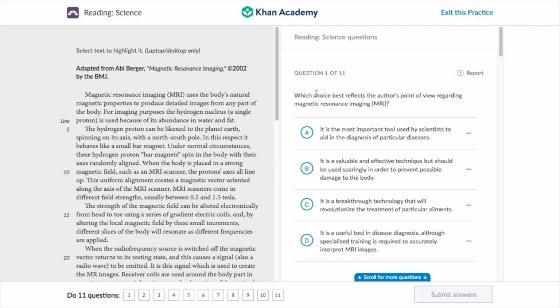So question number 1. Which choice best reflects the author's point of view regarding MRIs? This is the first one. It's the most important tool used by scientists. Well, it is a useful tool, but we never say it's the most important, so we're crossing that out.